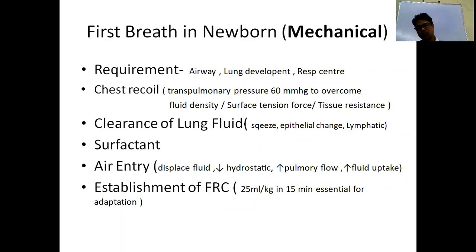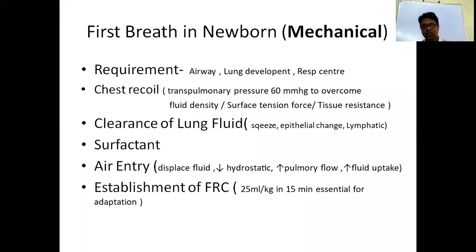Once air enters, there is some action by air for the first breath. The last one is to establish FRC. FRC means functional residual capacity. Why functional? Functional residual capacity is the volume of air remaining after expiration. After forceful expiration, whatever amount of air is inside the alveoli, that is functional residual capacity. Why is this required? Because the residual volume of air prevents collapse of the alveoli. It maintains the alveoli a little bit open, so that at the first breath they open easily. That is functional residual capacity.